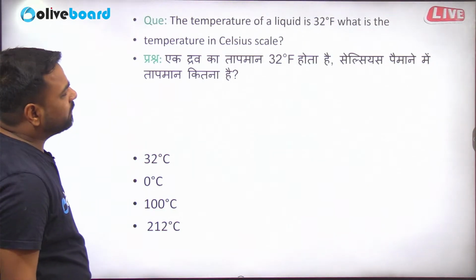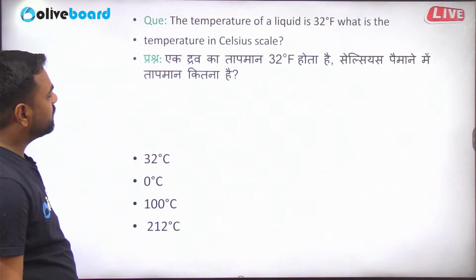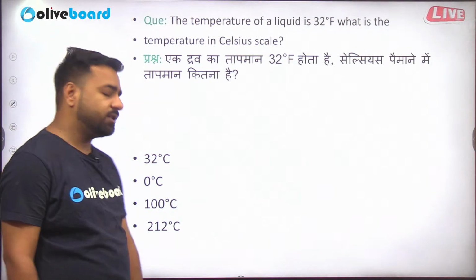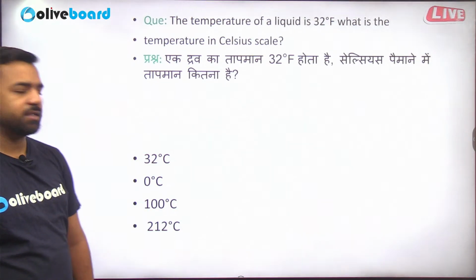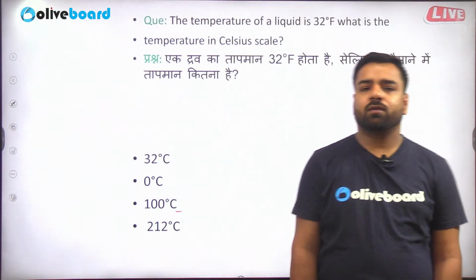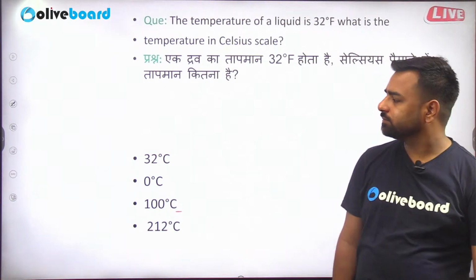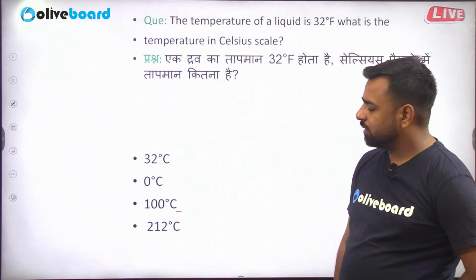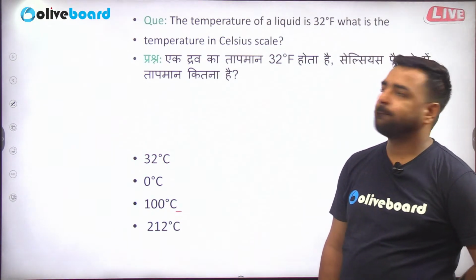The temperature of a liquid is 32 degree Fahrenheit. What is the temperature in the Celsius scale? Is it 32 degree centigrade? Is it 0 degree centigrade? Is it 100 degree centigrade? Or is it 212 degree centigrade? What should be the correct answer here? 32, 0, 100 or 212? Answer.